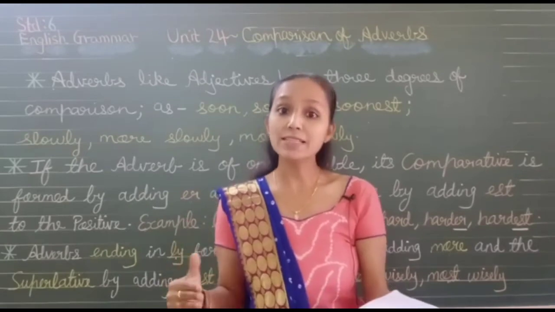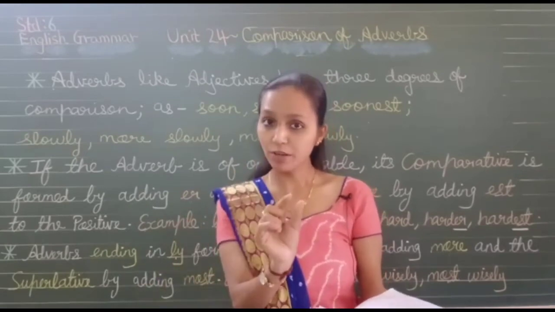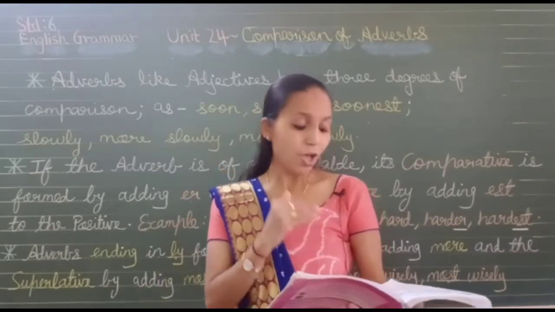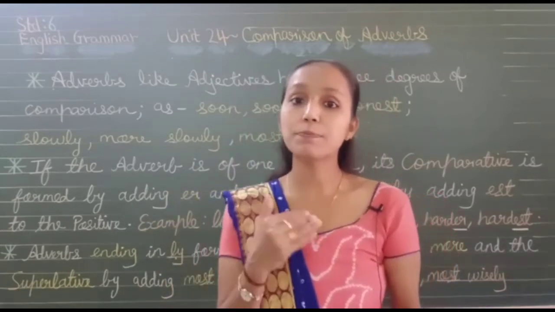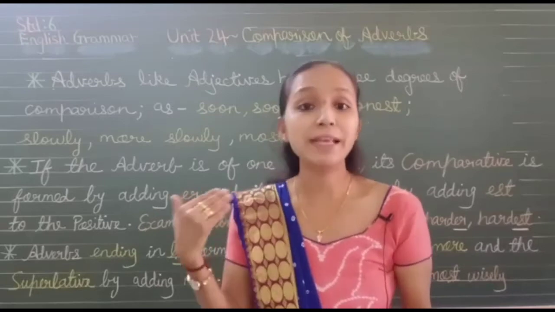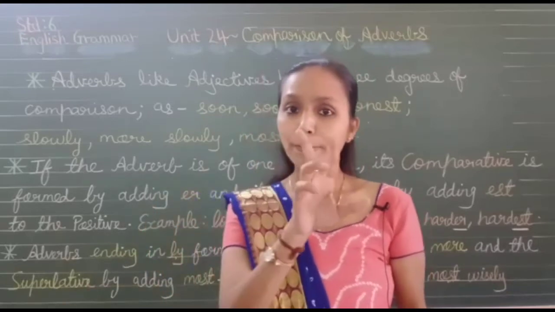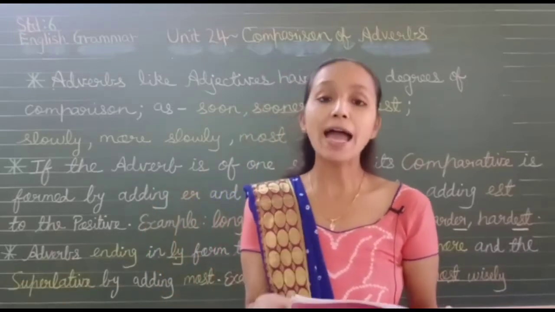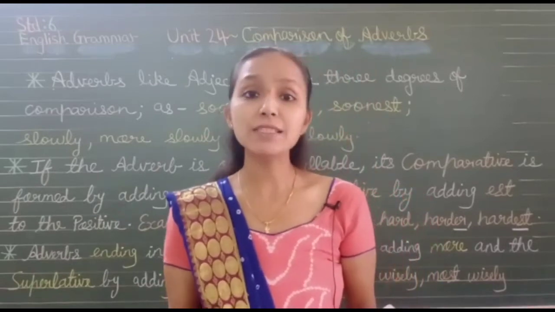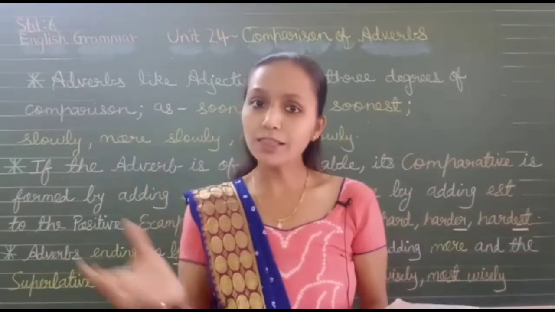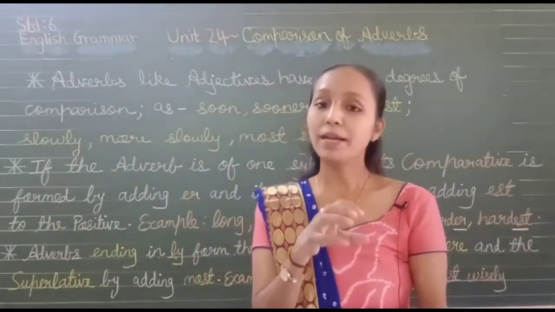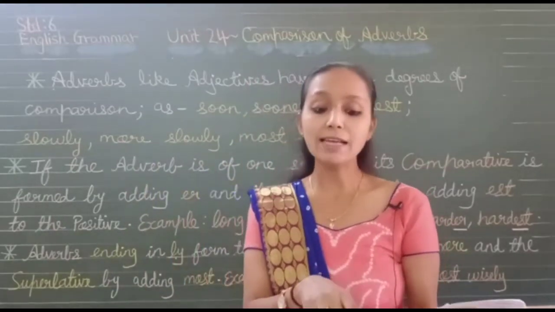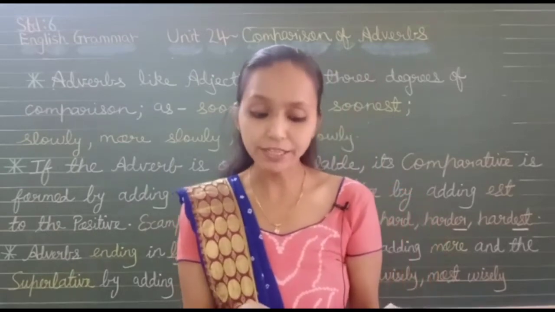Harish plays well. Well is positive. When you want to make it comparative, Rama plays better. The comparative of well is better. Rama plays better than Harish. You are comparing two, Rama and Harish. And Govind plays best of all. Of all the children, Govind plays best. So well is the positive, better is the comparative, and best is the superlative.